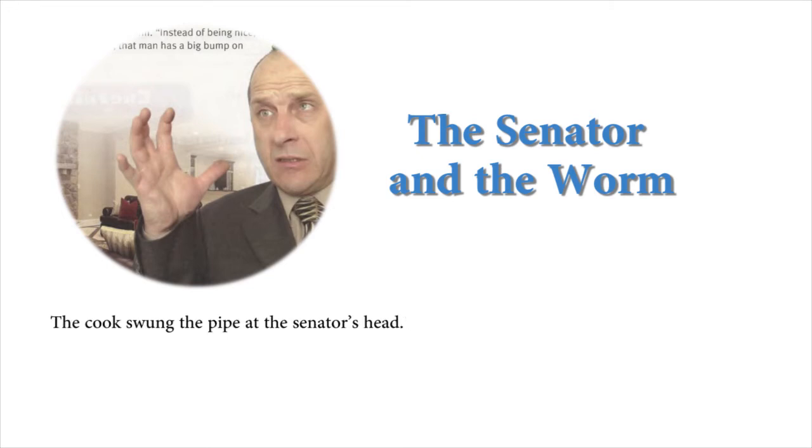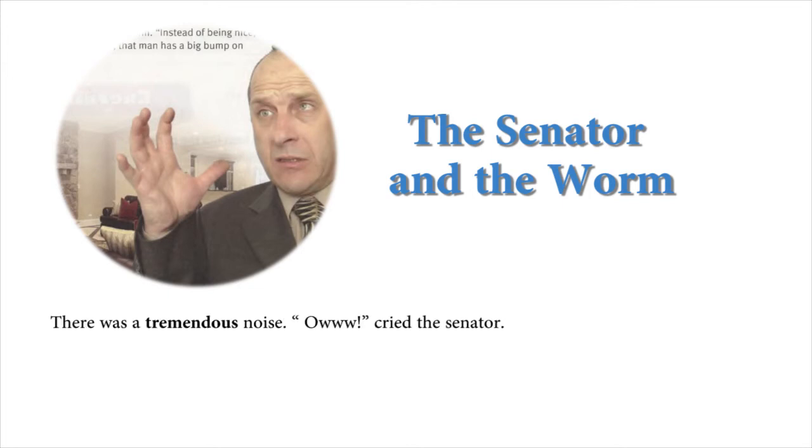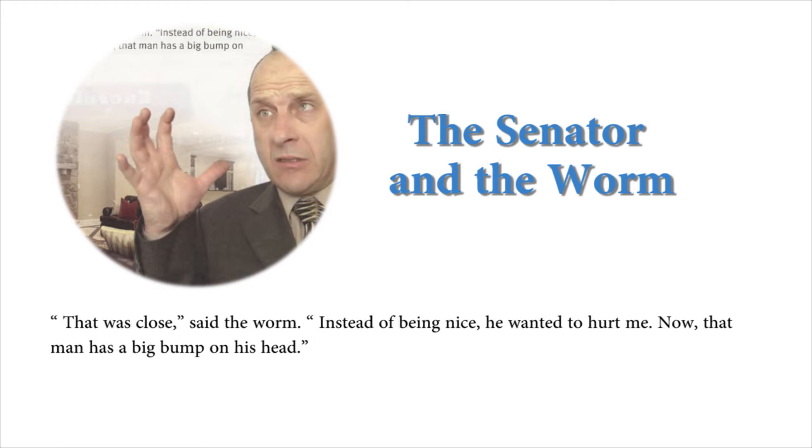The cook swung the pipe at the senator's head. "Oh no," the worm said. "He's going to chop me in half." It jumped off the senator's head. There was a tremendous noise. "Ow!" cried the senator. A bump rose upon his skull. Meanwhile, the worm crawled outside. "That was close," said the worm. "Instead of being nice, he wanted to hurt me. Now that man has a big bump on his head."